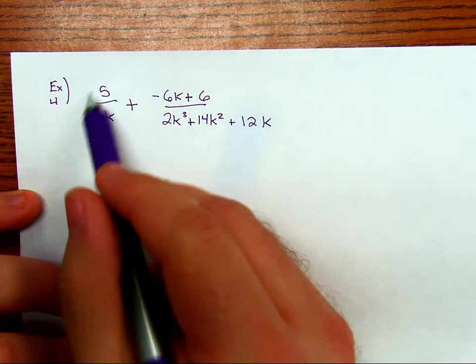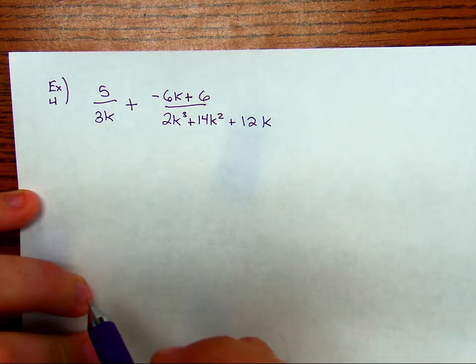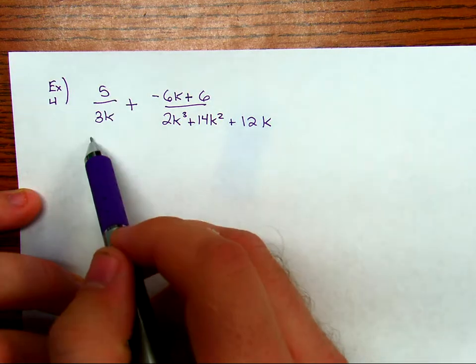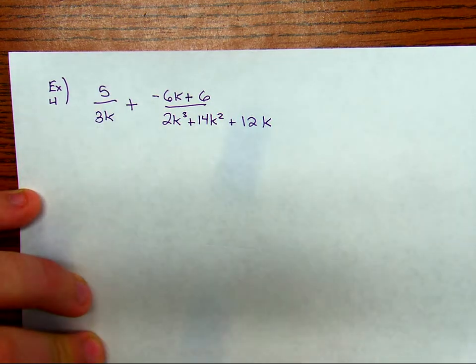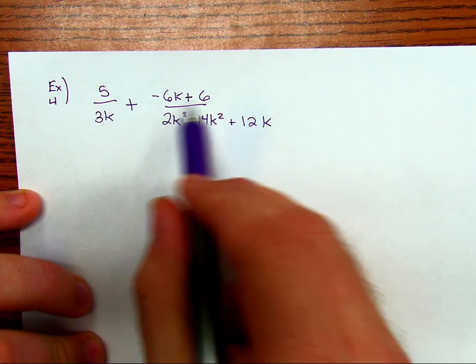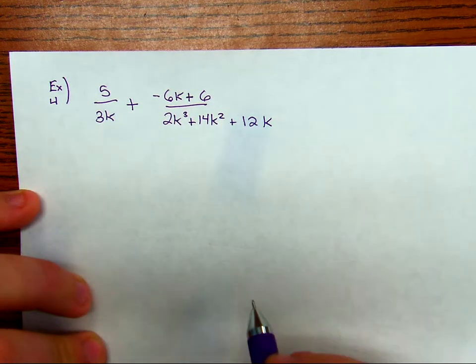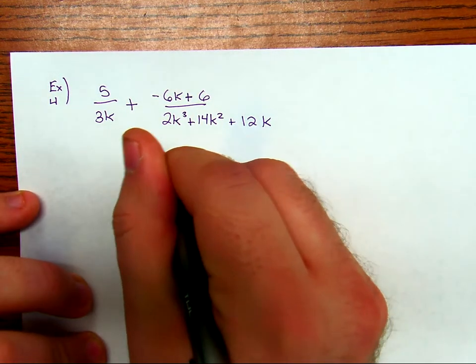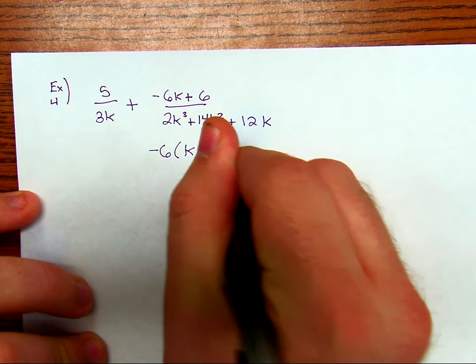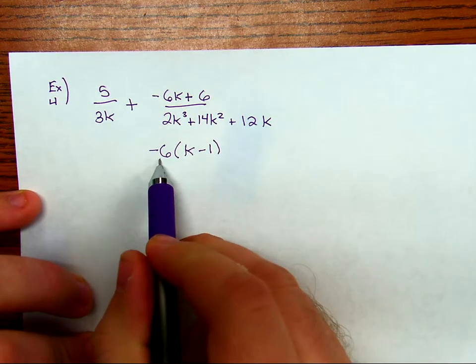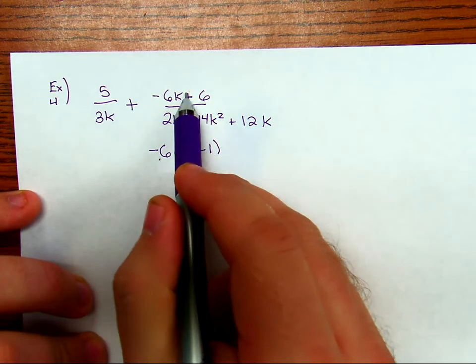Look here at 5 divided by 3k. Can I simplify that? 5 divided by 3 doesn't simplify. There's no k that cancels. Nothing to do here. Let's see. So here I can pull out a minus 6. So let's do that. And then I'm going to get k minus 1. Remember, if I'm pulling out a negative 6 GCF, this operator, this sign is going to flip.